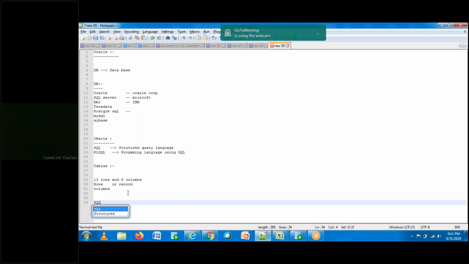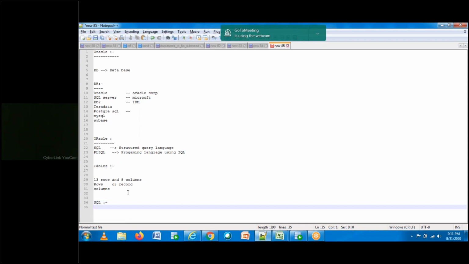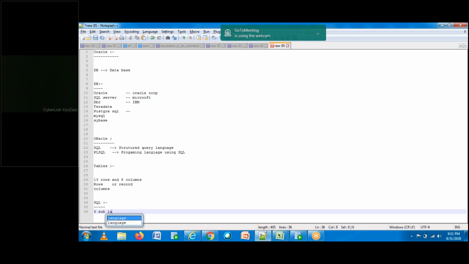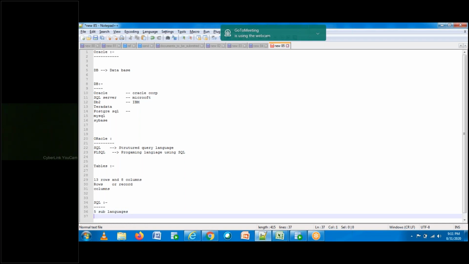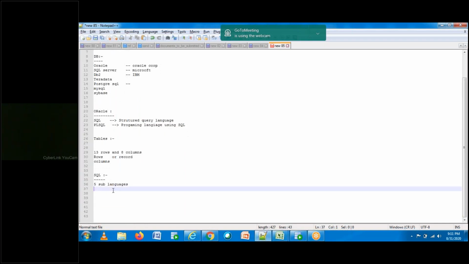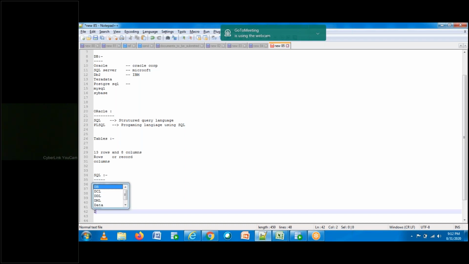So I'll talk about SQL. Basically, SQL is subdivided into 5 different sublanguages. I'll tell you what the sublanguages are. The first one is DDL, DML, TCL, DCL, DQL or DRL. I'll come to these things.